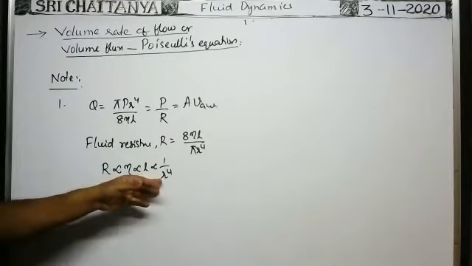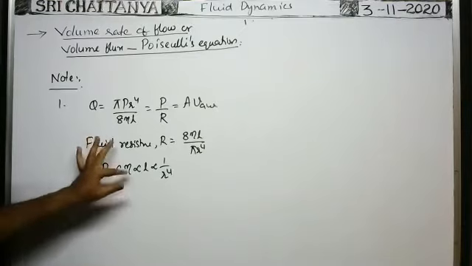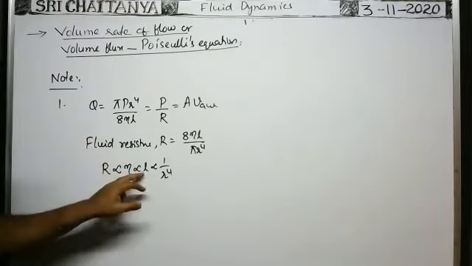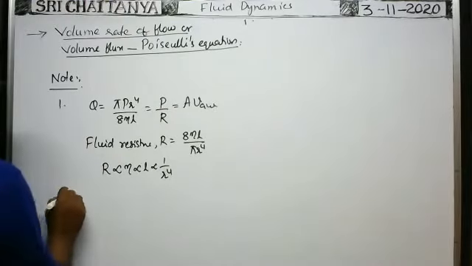When radius of cross section of the tube is less, fluid resistance will be more. When η is more, fluid resistance is more. When length of the tube is more, fluid resistance is more. Okay, this relation is also important one.